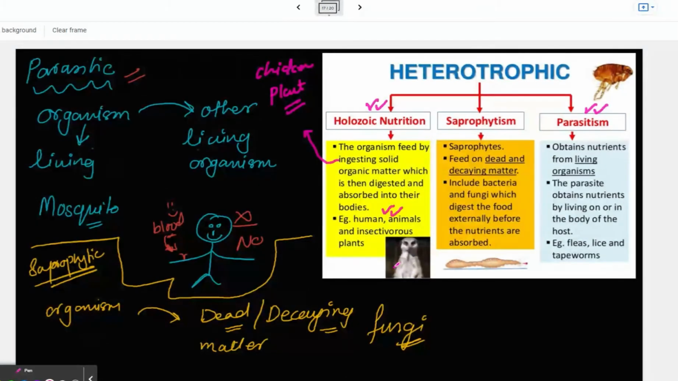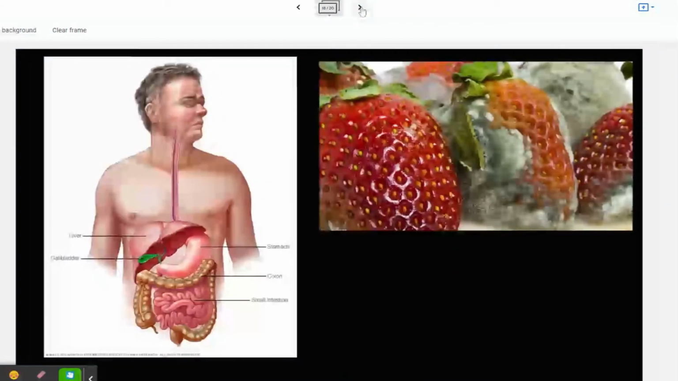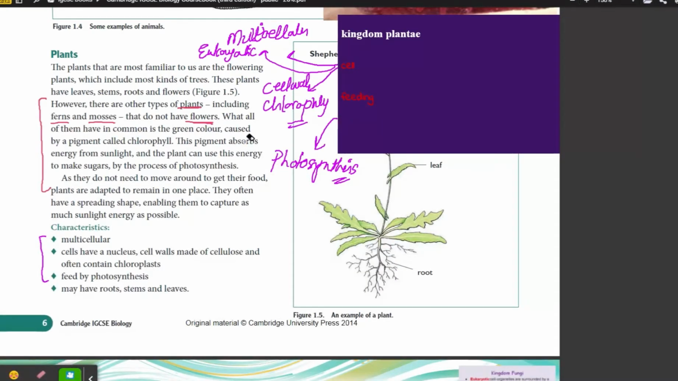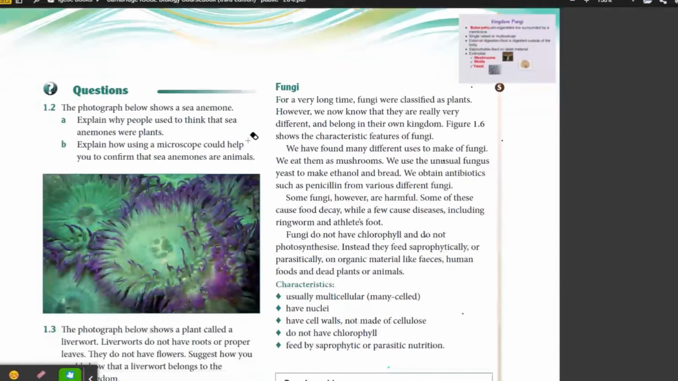So we will discuss, as we discussed last time, kingdom fungi, kingdom Animalia, and the other kingdoms. We will do the next one now. Before I go to the next one, let me check here. Can you see the screen? Yes. So, fungi. Remember that for a very long time people thought that fungi are plants.